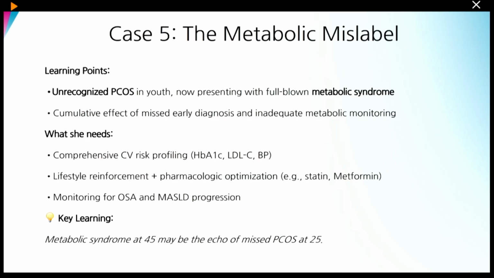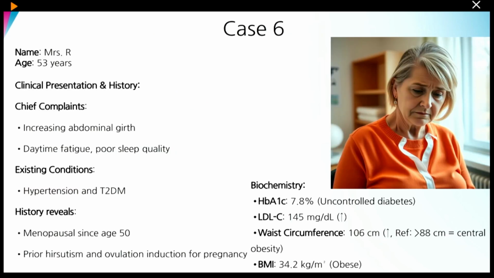So this is a case of unrecognized PCOS in youth, for which she underwent ovulatory treatment, and now she has developed full-blown metabolic syndrome, and she needs comprehensive risk management for severe risk profiling as well as lifestyle modification and pharmacological intervention. So metabolic syndrome at 45 may be an echo of missed PCOS at 25.